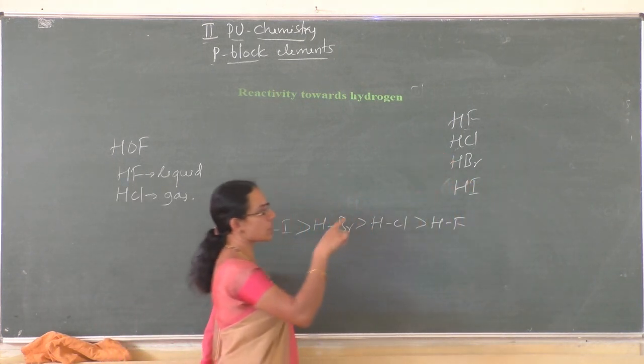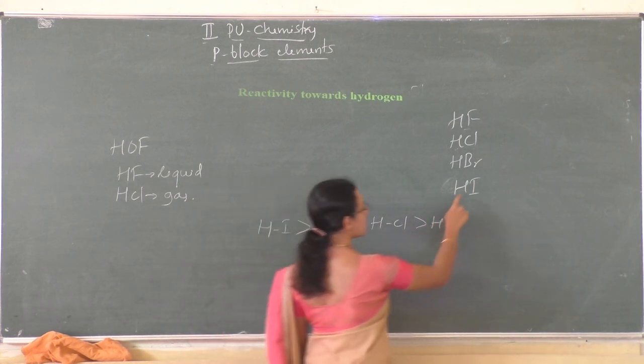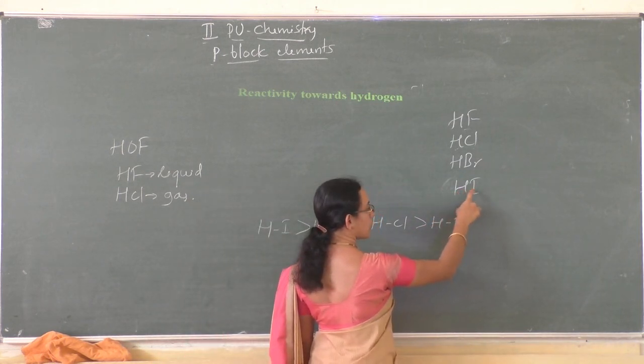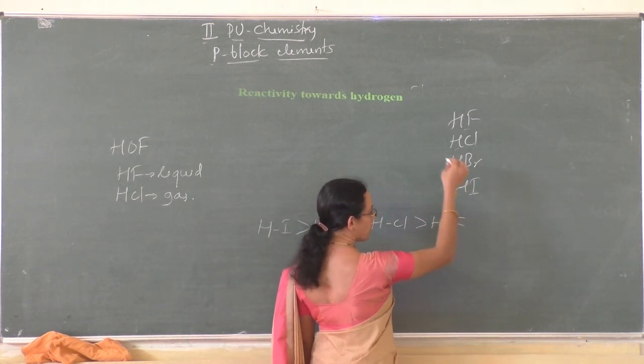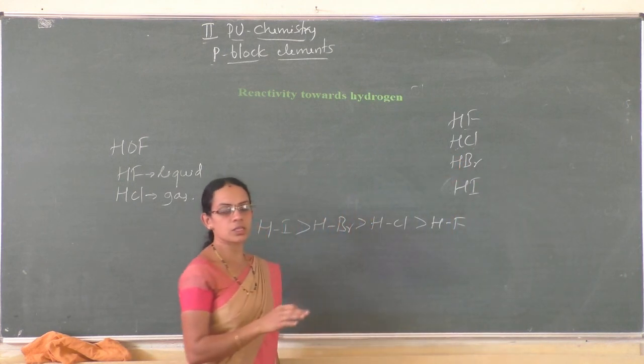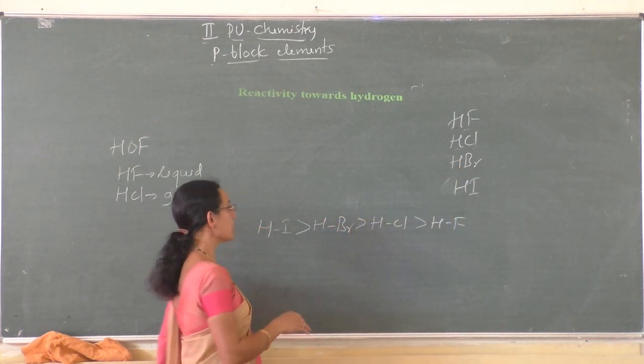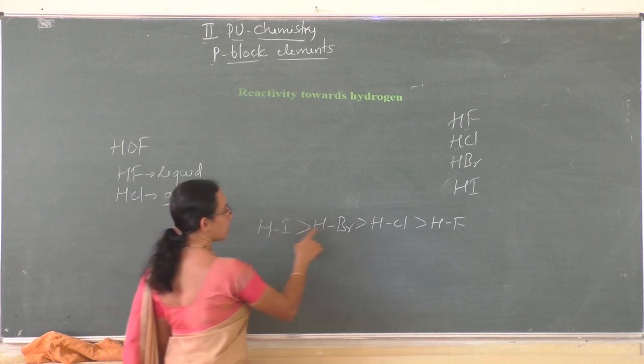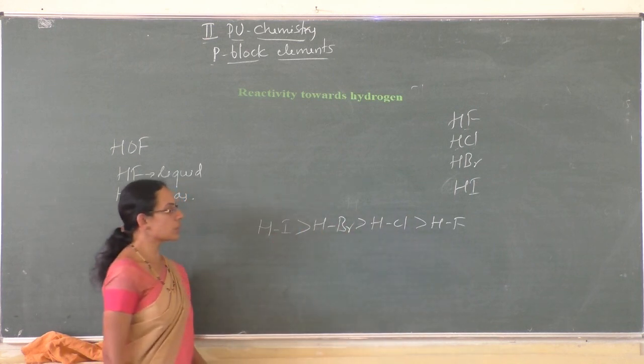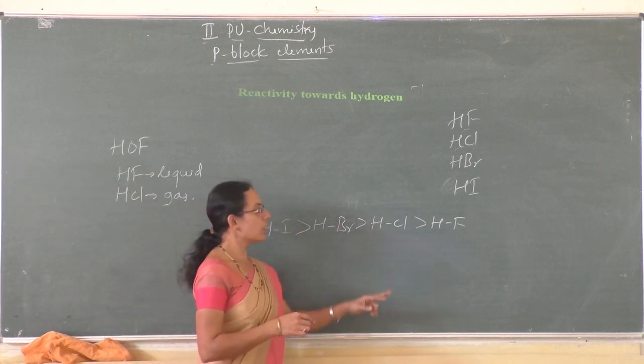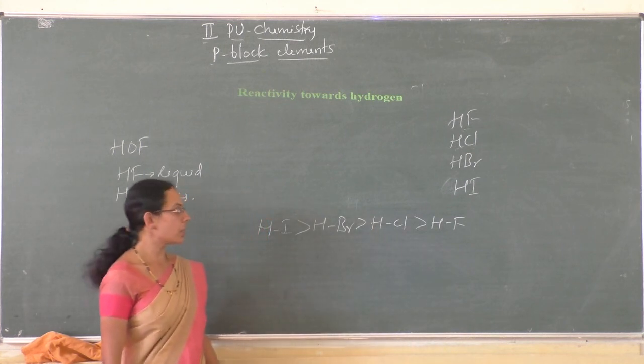There is a large size difference between the hydrogen atom and iodine. Hence the bond can be easily cleaved, so the H plus ion can be easily removed. So HI is more acidic than HBr, it is more acidic than HCl, and HCl is more acidic than HF.